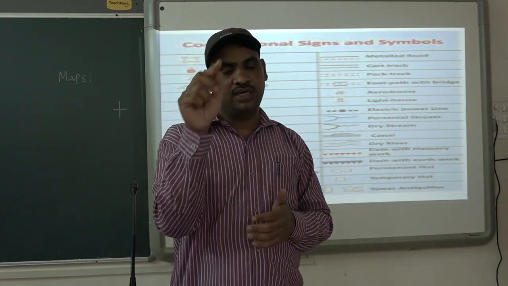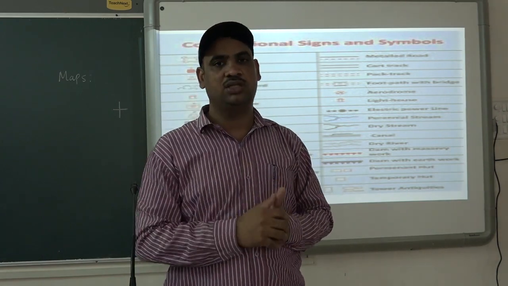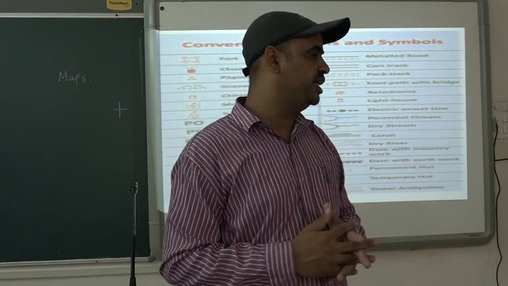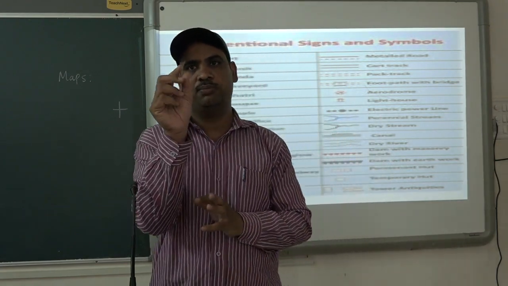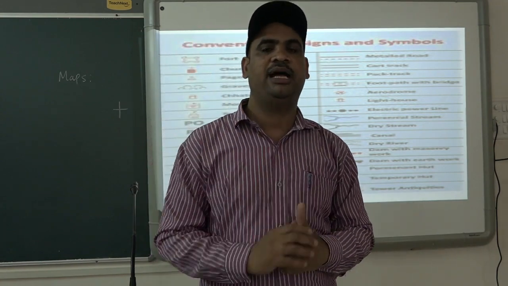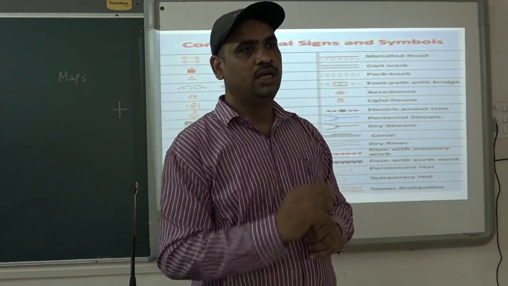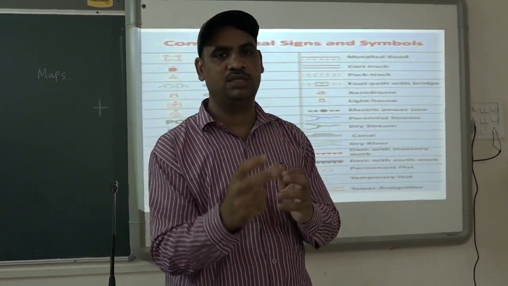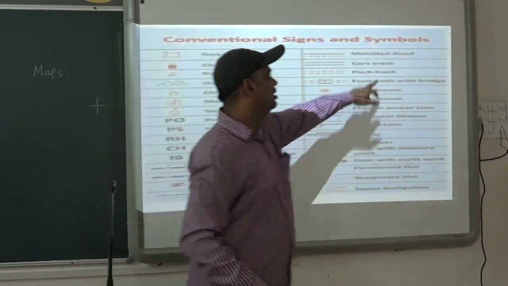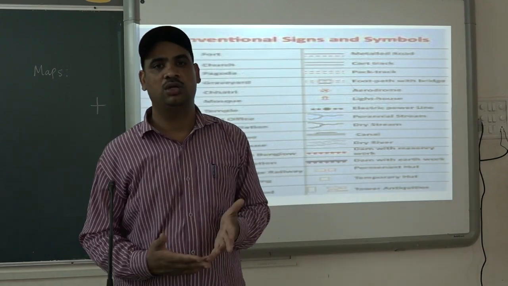What are symbols? A symbol is a miniature drawing. It is a small drawing. For example, if you want to show a bus on a particular map, what are we doing? We draw a small bus, an exact small bus, and that can be called a symbol.